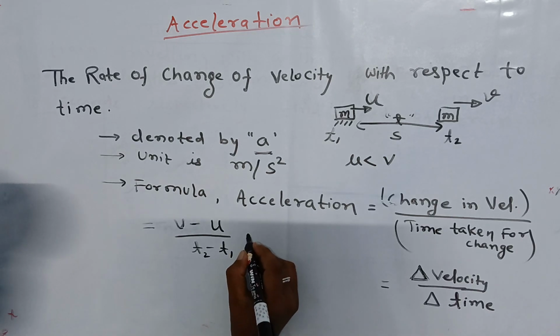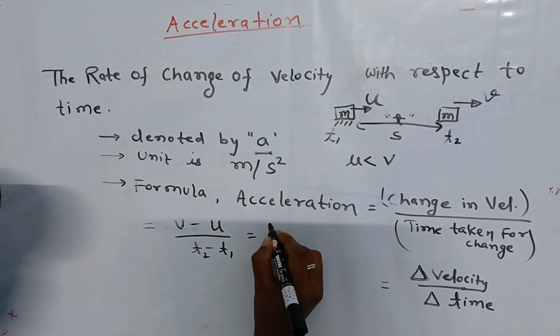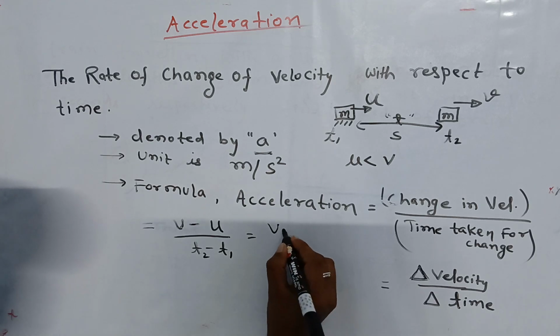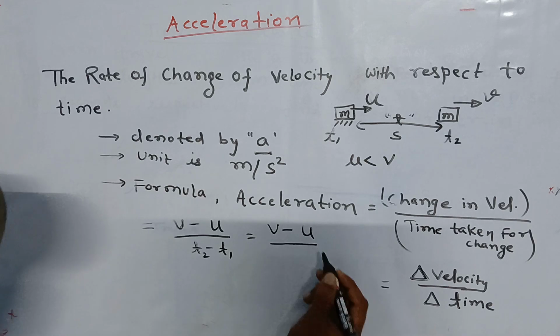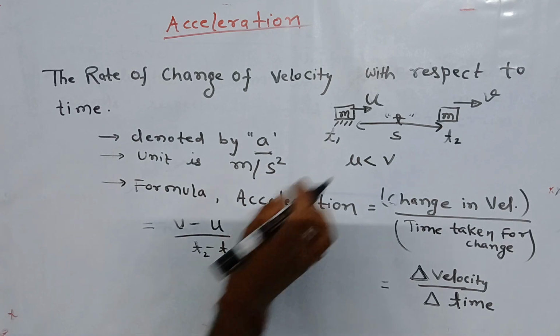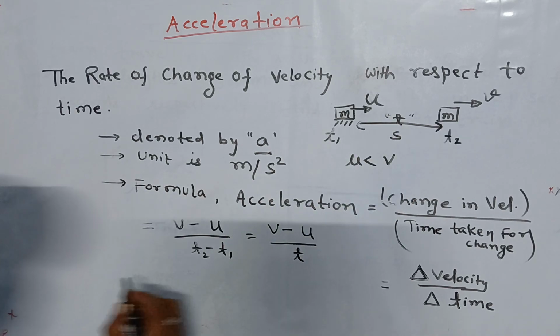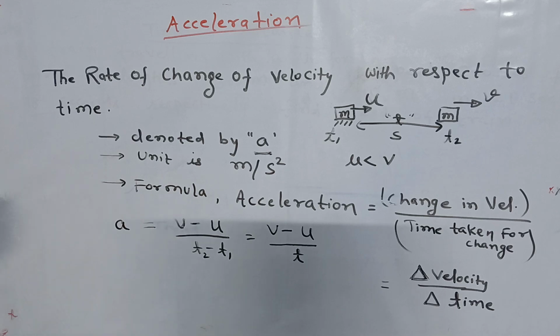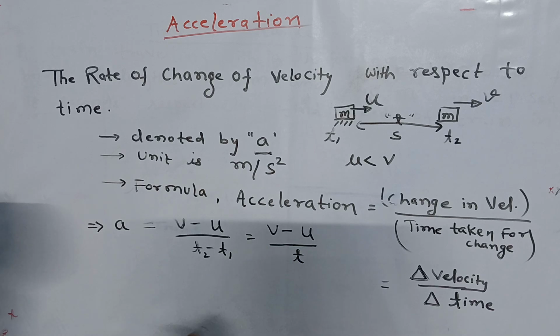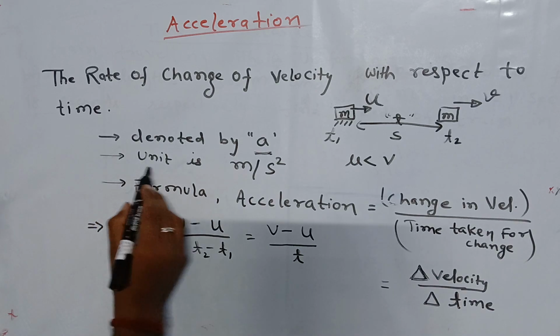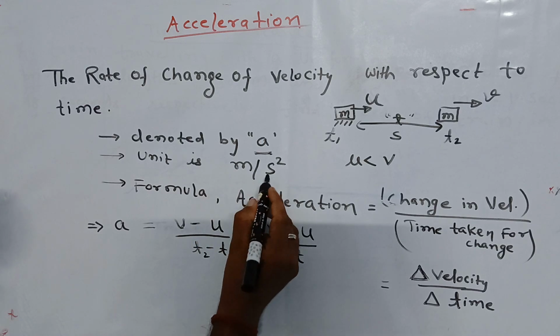Here in this case the final velocity is v itself and the initial velocity is u, but the time interval is t. So acceleration, denoted by a, becomes v minus u by t, and the unit for acceleration is meter per second square.